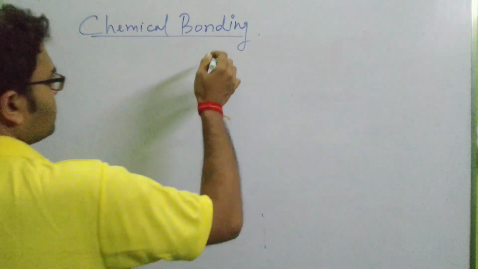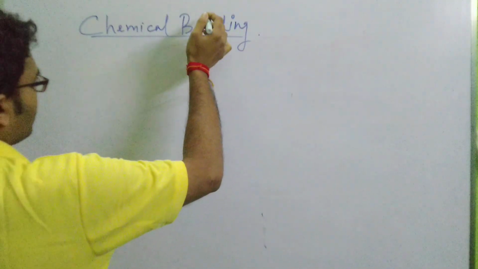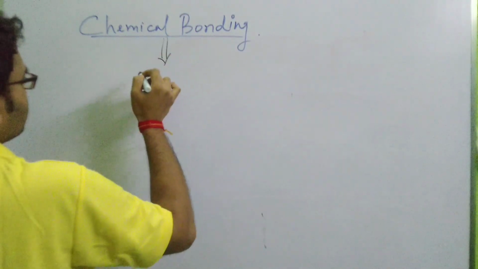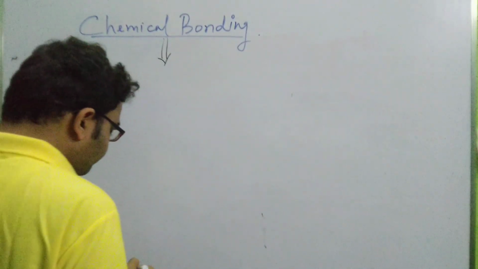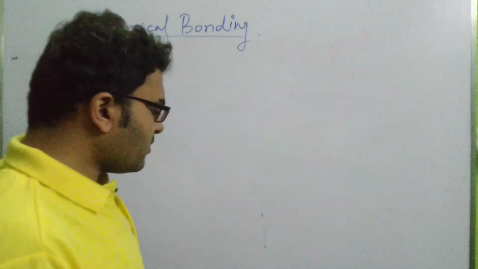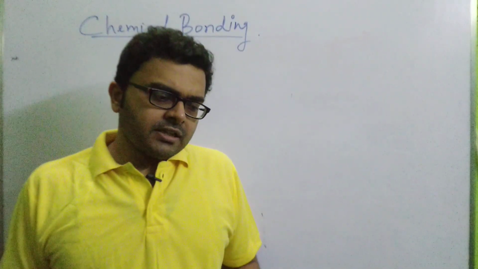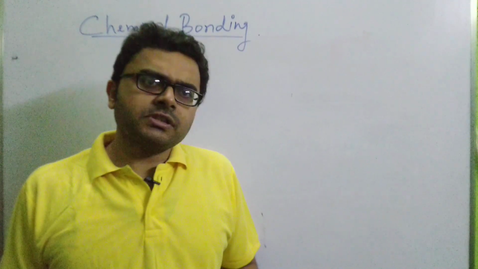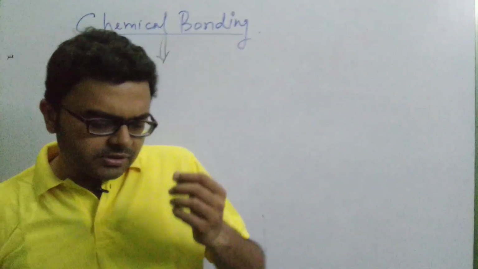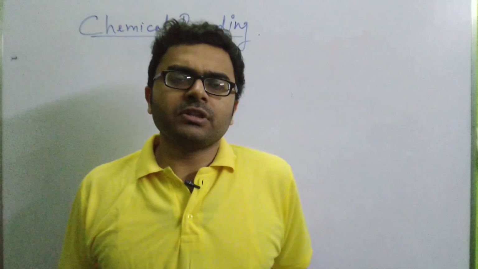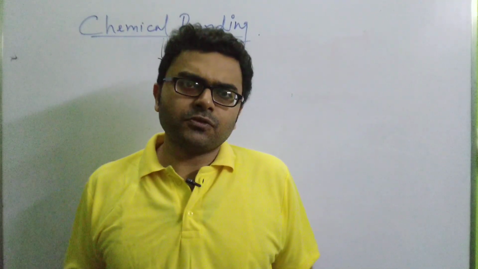If we consider bonding, it's basically chemical bonding, or you can simply regard it as bonding. So what is chemical bonding? See, when two or more atoms come together to form a molecule, there are protons in all those atoms. These protons can cause repulsion between the atoms. It can create a repulsive force.